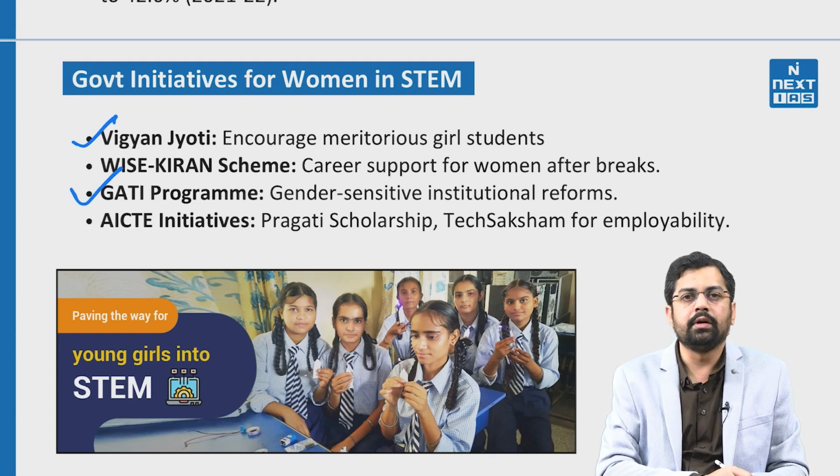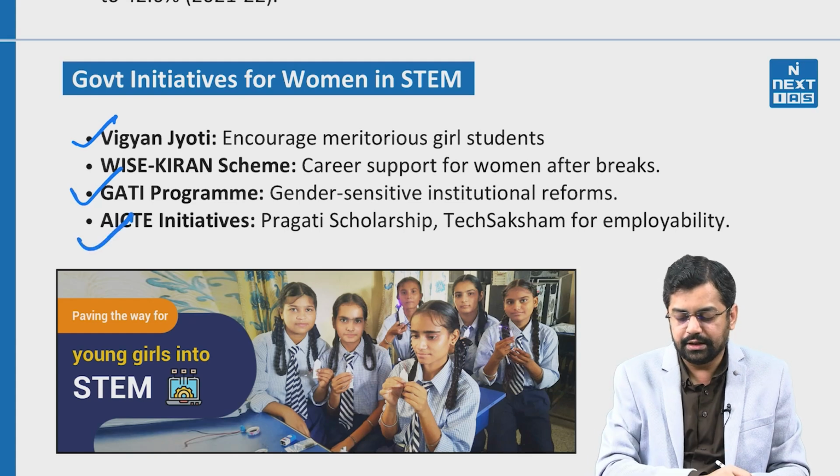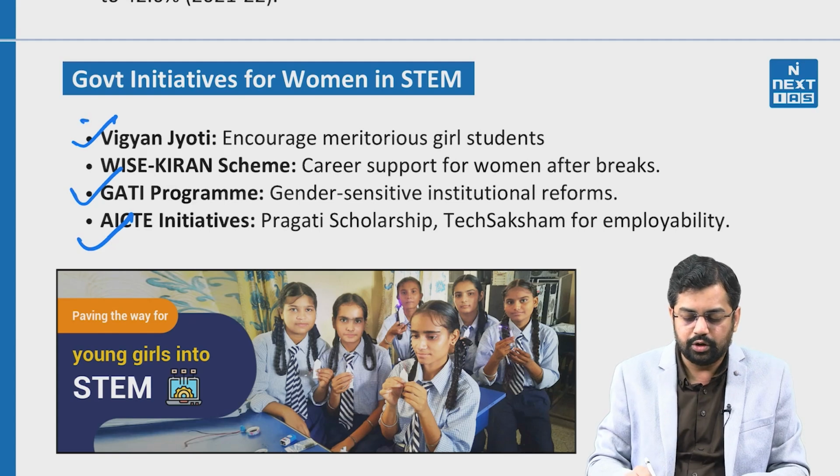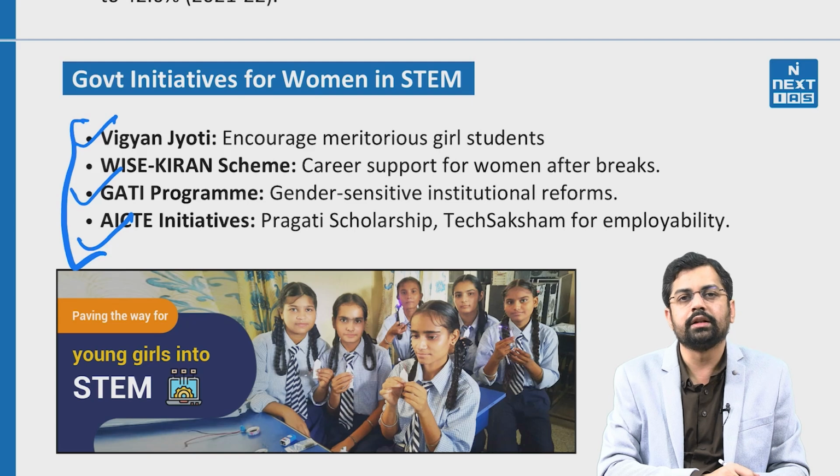It provides an equal platform for men and women so that gender inclusivity can be maintained. Next, there is the AICTE initiative, where the Pragati scholarship has been given to girls so that they can do further technical work and go further into the field of science, technology, engineering and mathematics. There are also other initiatives, but these are the important ones for women.